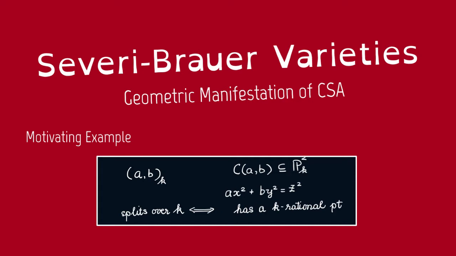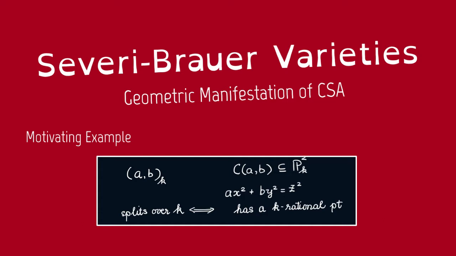Actually, later, we'll prove that two quaternion algebras are isomorphic as K-algebras if and only if the conics are isomorphic as algebraic curves. So the conics determine the quaternion algebras uniquely, but then there are advantages that we can use tools from algebraic geometry to study them. We thus think of them as a geometric manifestation, a geometric realization of the quaternion algebra.